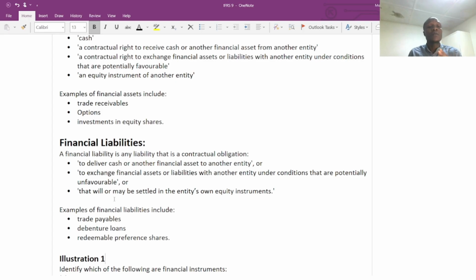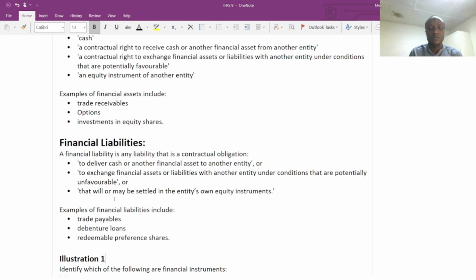So now, if we are talking about the financial liability, the liability definition in the conceptual framework is saying about the present obligation. And also for financial liability, there should be a contractual obligation, which is very clear. What should be contained within the contractual obligation is to deliver cash, to pay cash, or another financial asset to another entity.